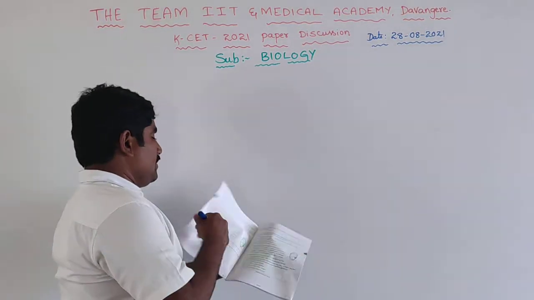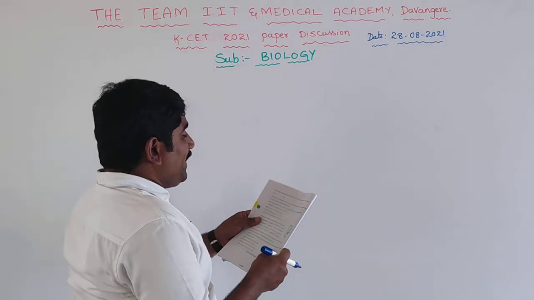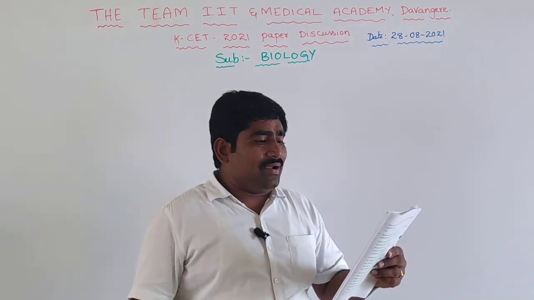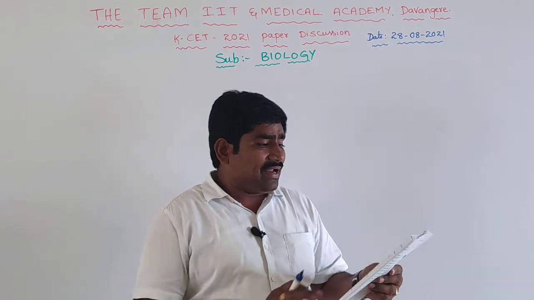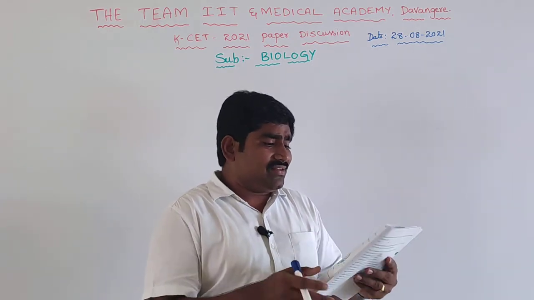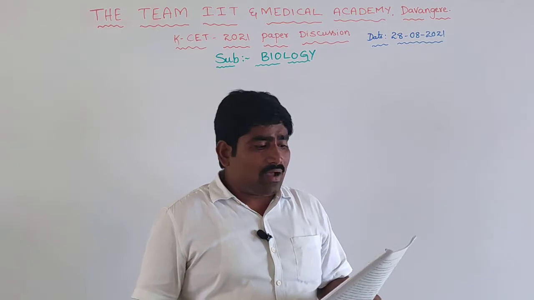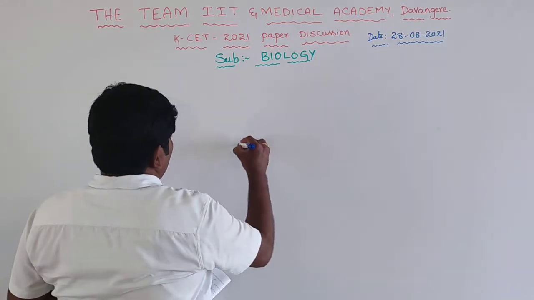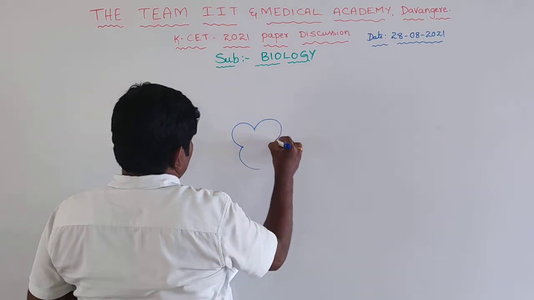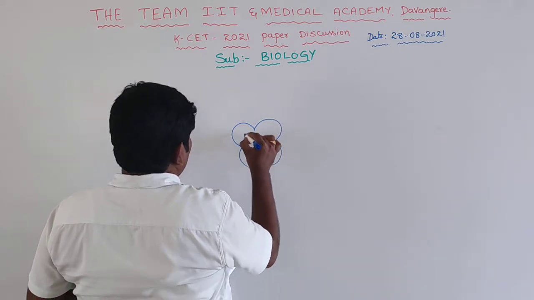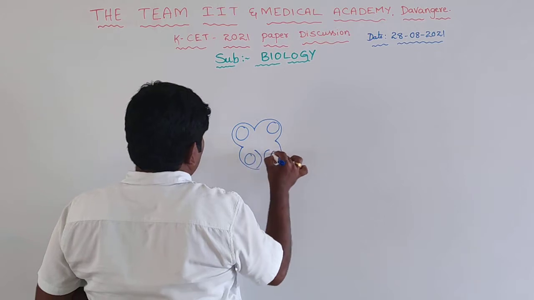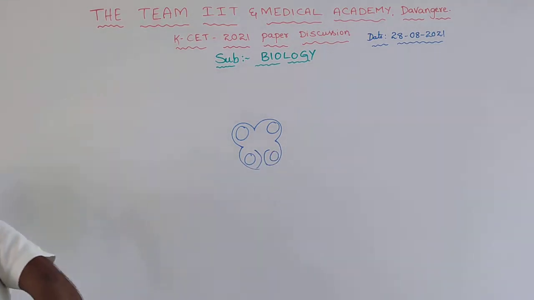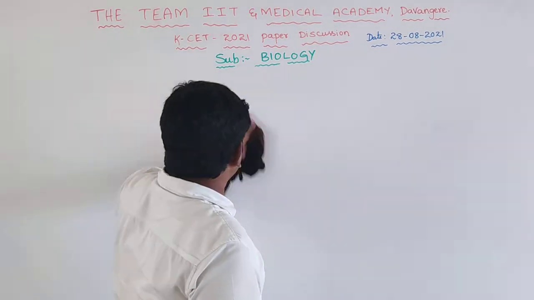The next one: how many microsporangia are located in the corners of a typical bilobed anther of an angiosperm? The answer will be 4, and the option will be B. The typical bilobed anther contains, in the corners, two on each side, one here, one here, one here, one here. Totally four will be there. That is the right answer.